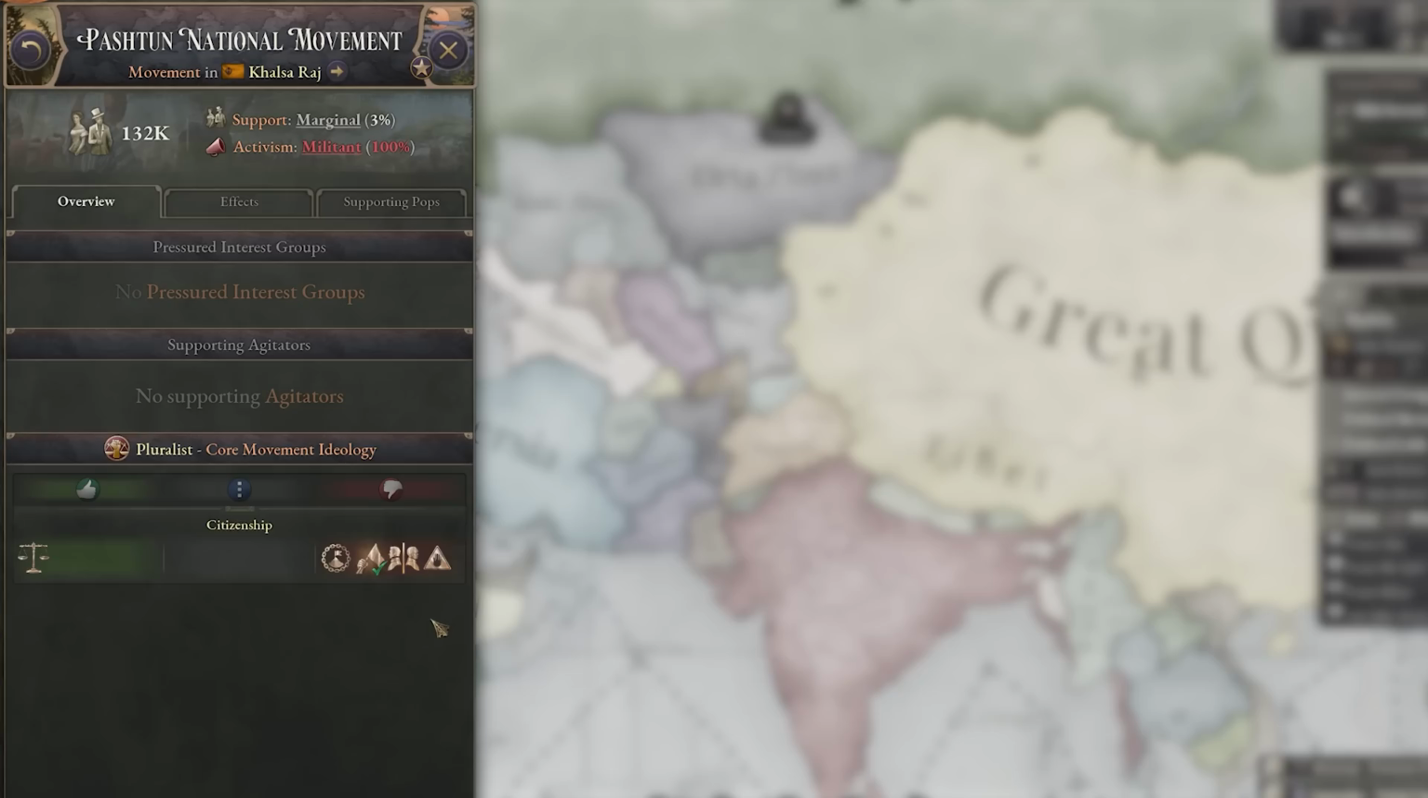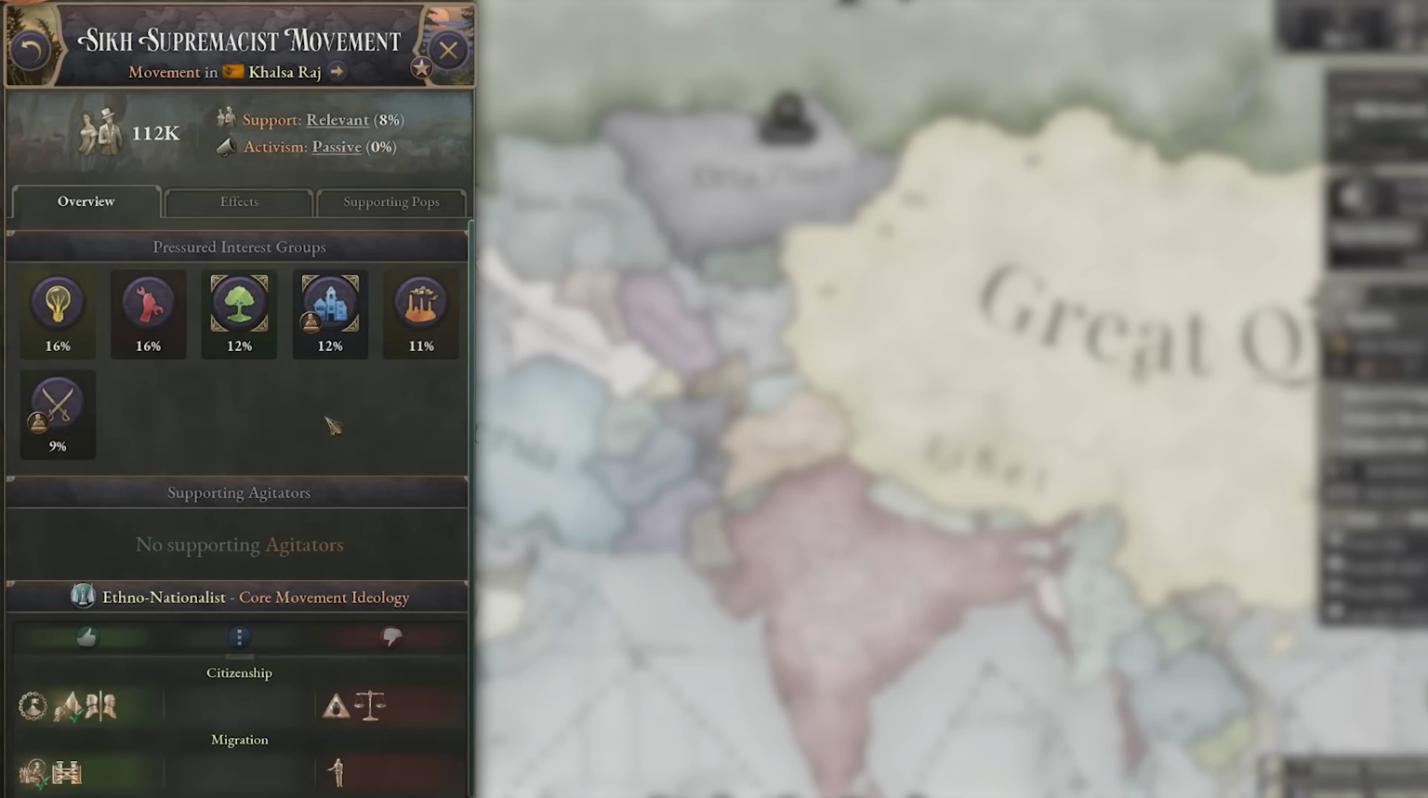Here we can see the Pashtun National Movement, which is a minority movement whose core ideology is based around citizenship for that minority. And here we can see the inverse, a majority movement, the Sikh Supremacist Movement, whose core ideology is about keeping the status quo.